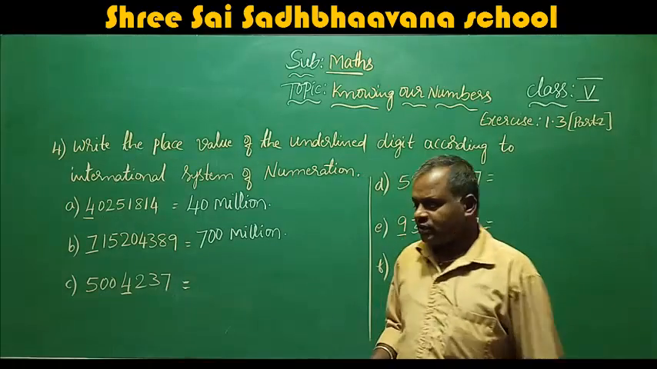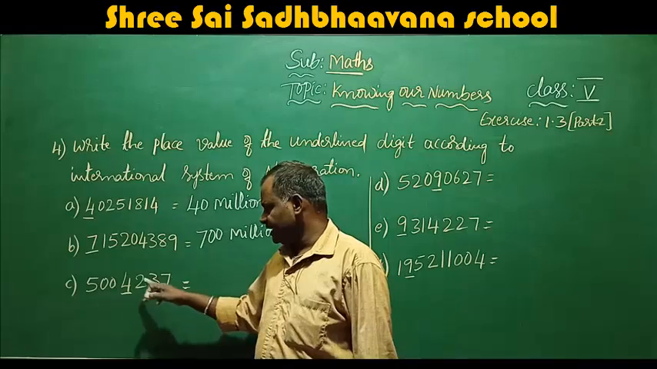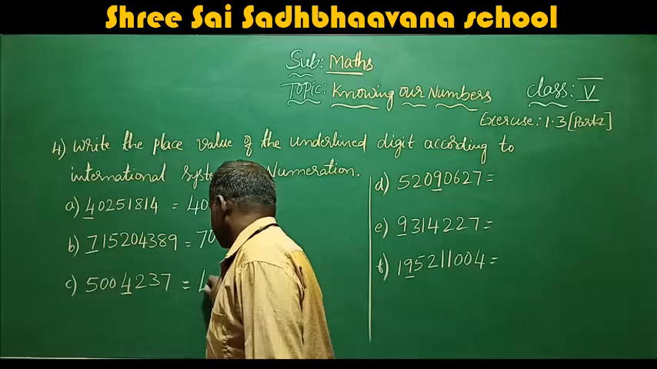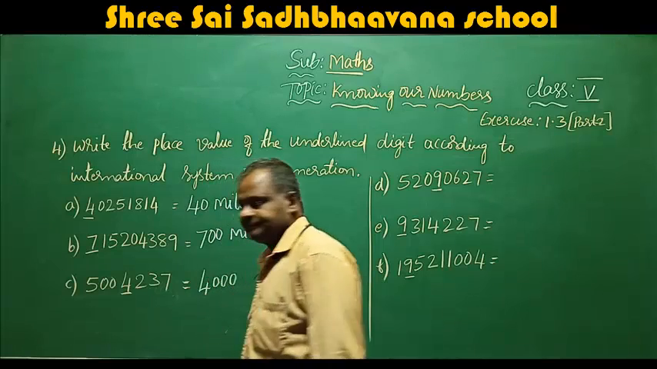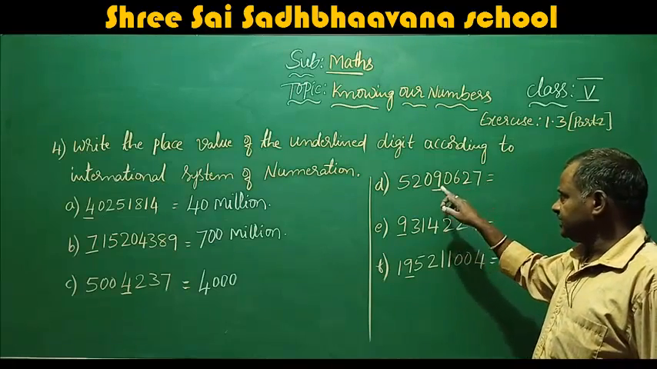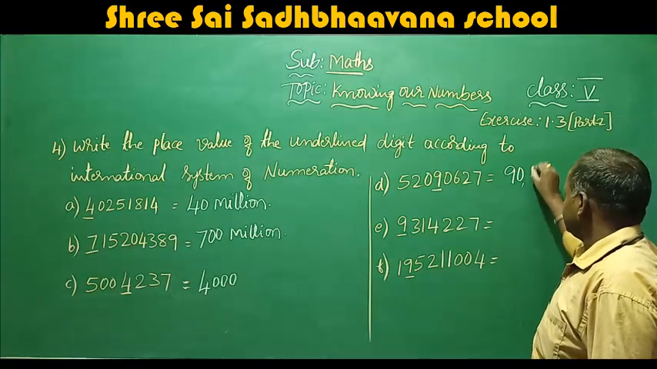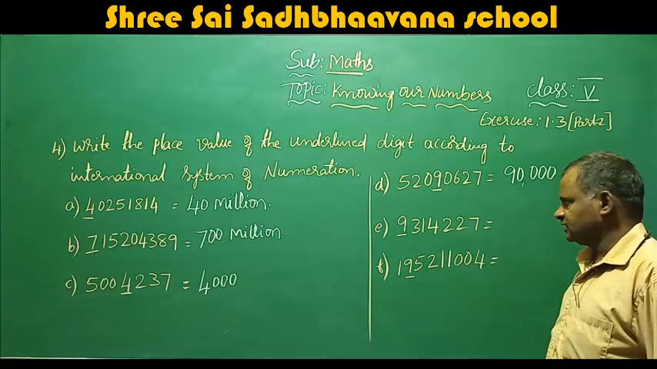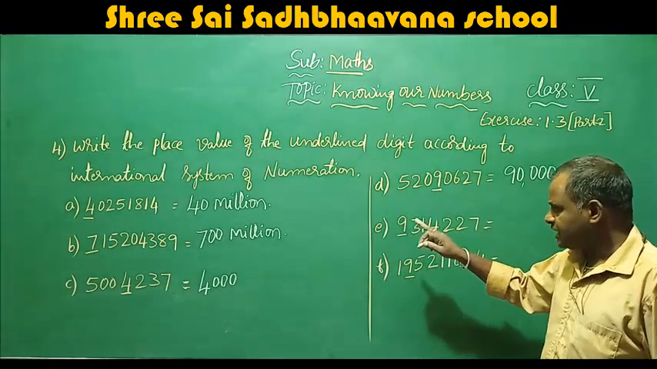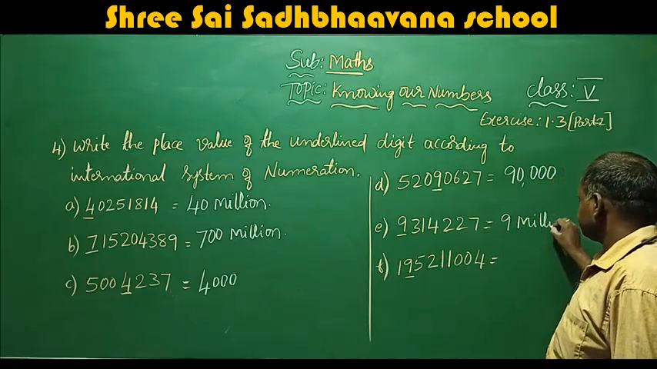Next, 4 is the underlined number. It is in the thousands place, so the answer is 4,000. Here, 9 is in the ten thousands place, so the answer is 90,000. Next, units up to million, so the answer is 9 million.